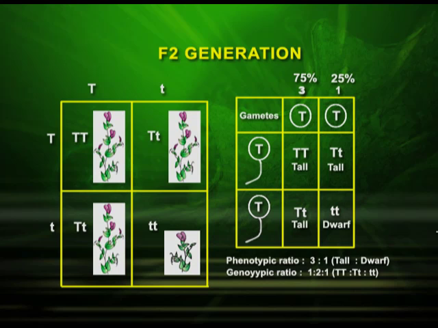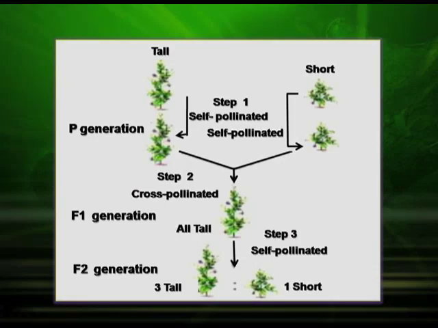So, the ratio he obtained after the F2 generation by self-pollination is 3:1. 3 is tall and 1 is dwarf. This ratio is called the monohybrid ratio. Now, you must have a question in your mind: what is after all a monohybrid? Why is it called a monohybrid cross? Mono means one, that means the cross between two plants which differ in one character. So, here the one character is the stem height, that is tall and short.